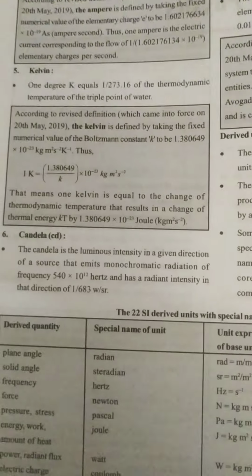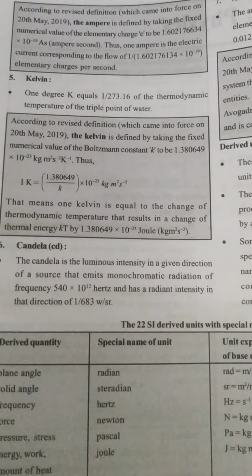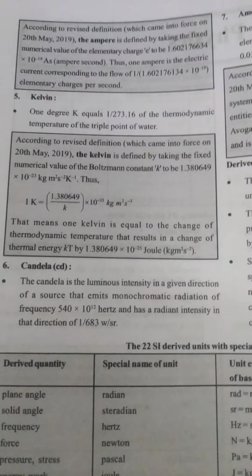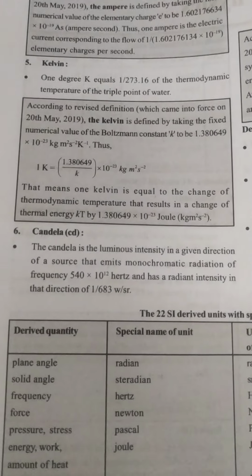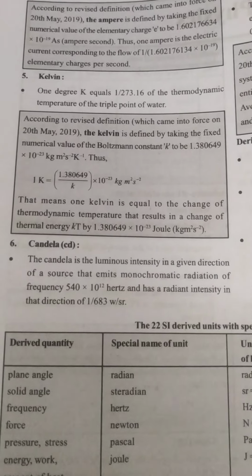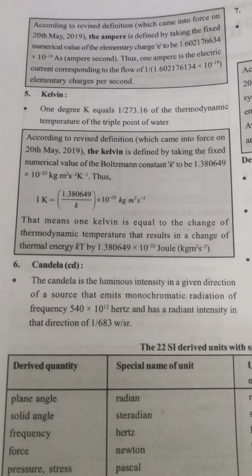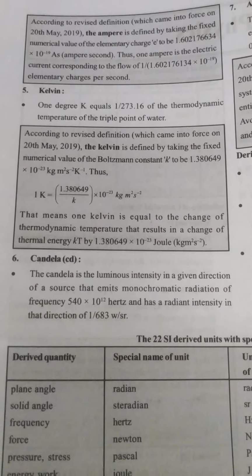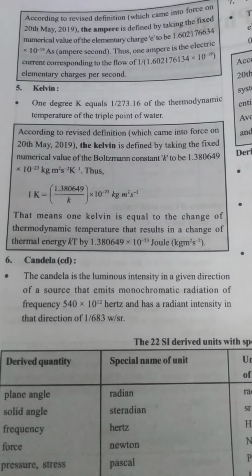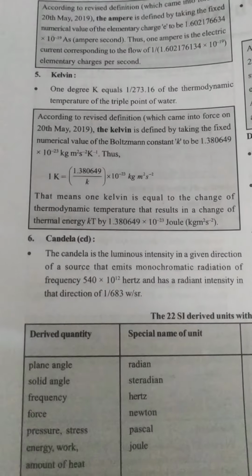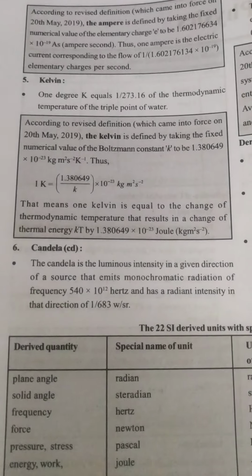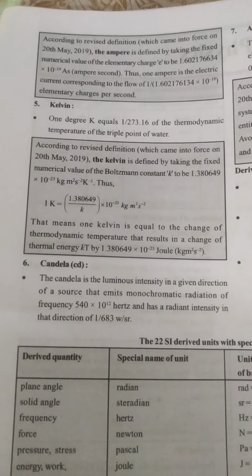Now coming to another quantity, Kelvin. Kelvin is one of the units of temperature. Whenever we use the term Kelvin, we say that 0 degree Celsius is equal to a value of 273 Kelvin.